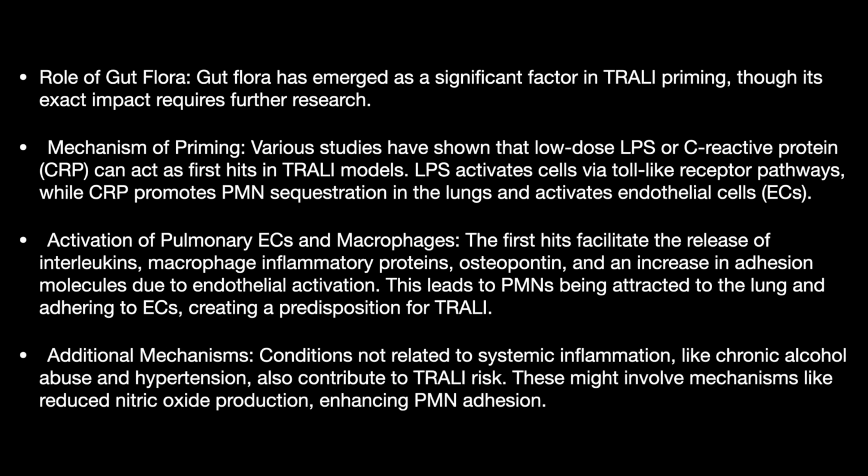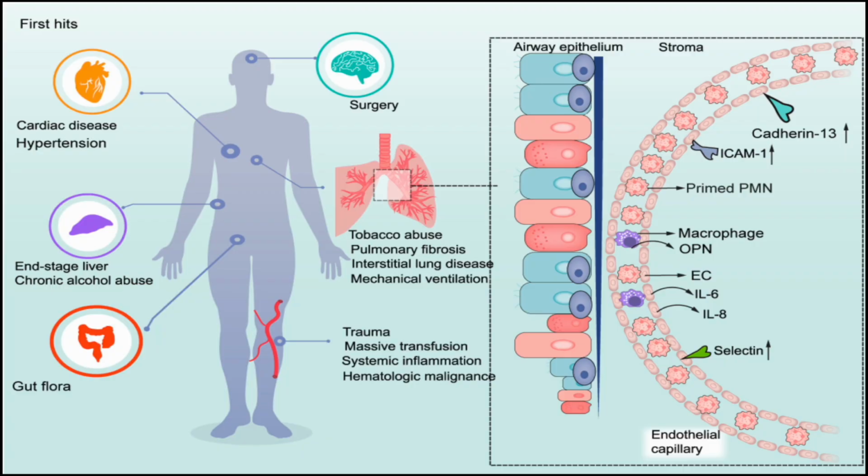TRALI. Conditions not related to systemic inflammation, like alcohol and hypertension, can contribute to TRALI risk. This might involve mechanisms like nitric oxide production, enhancing PMN adhesion. So here you can see the various risk factors that you can have for TRALI. The first hits like cardiac condition, liver, gut flora, trauma, systemic inflammation, intrinsic lung disorders, and surgeries. And this is a more magnified view of how the priming is occurring inside the lungs.